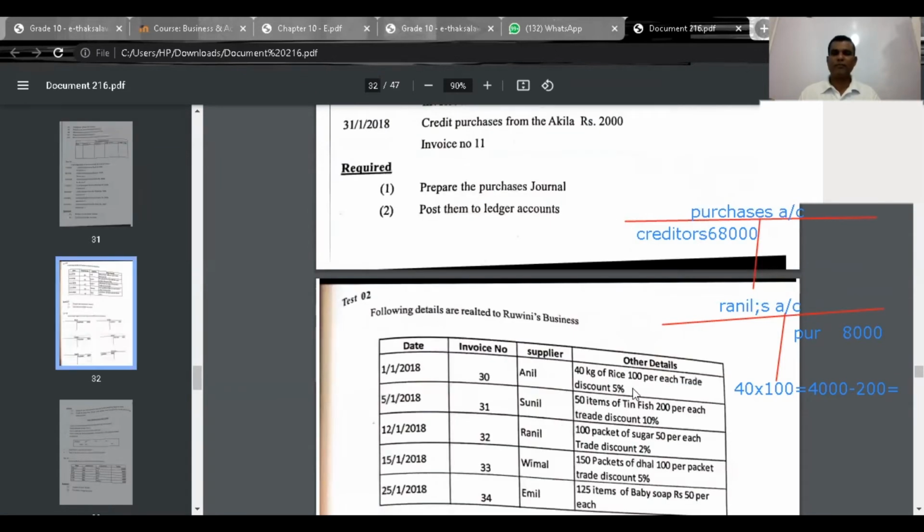Now here 50 into 200. Take out the value. 50 into 200 equals 10,000. Trade discount is 10%. 10% means 1,000. Then minus 1,000, then 9,000 is the value. Then here date, invoice number 31, Sunil, value is 900.